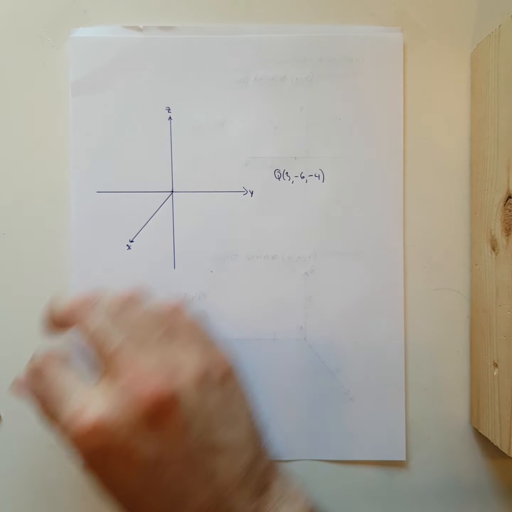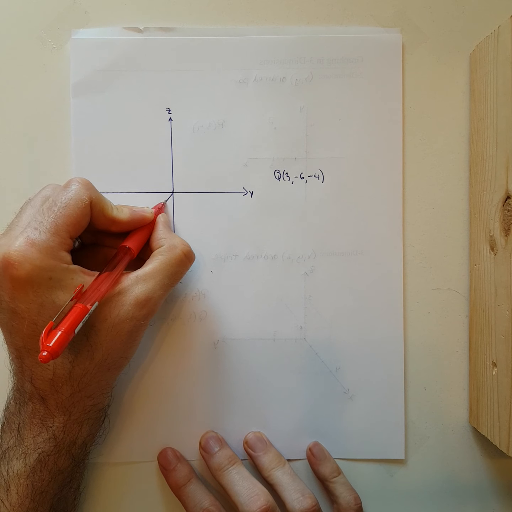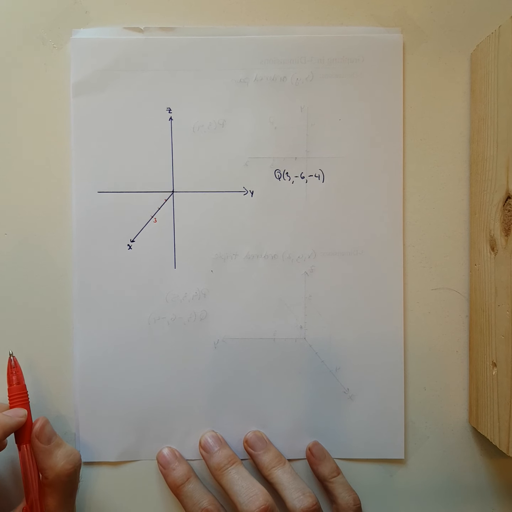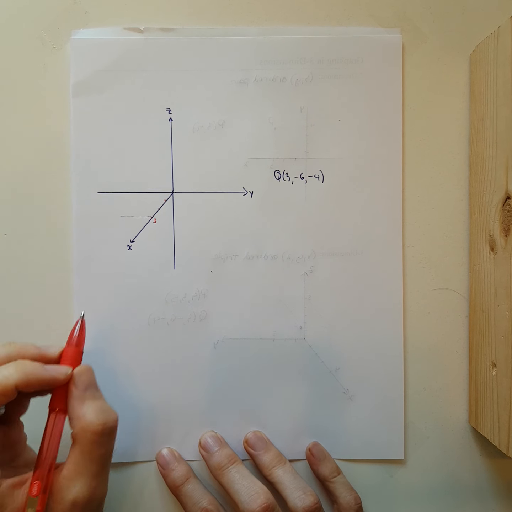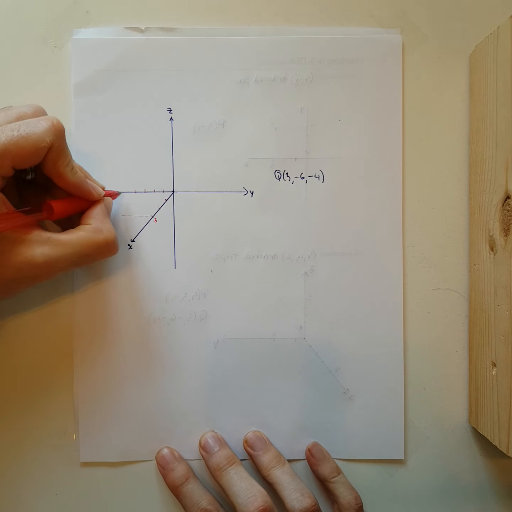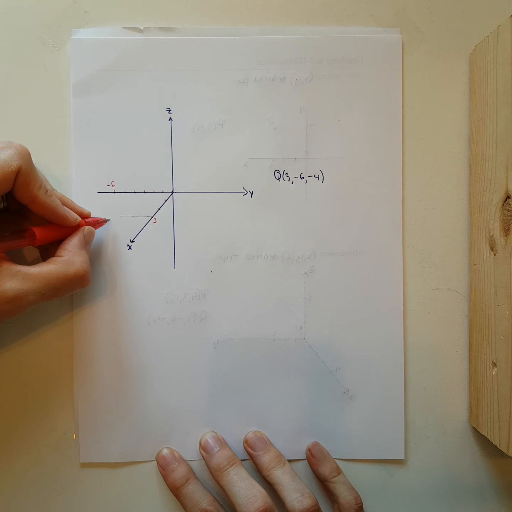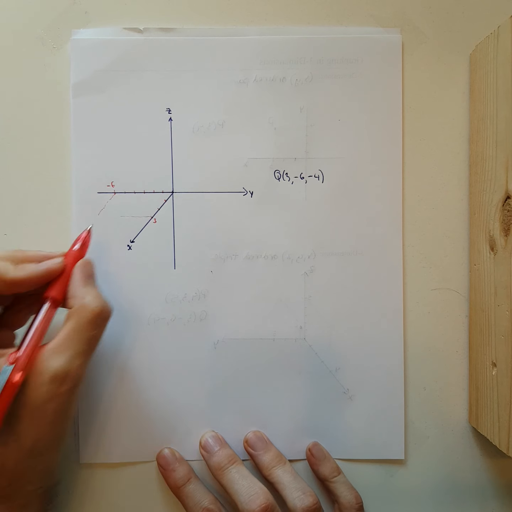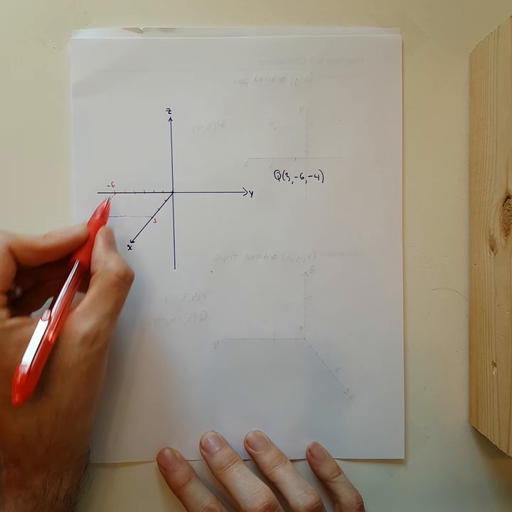Now, with so many blue lines here already, I'm going to switch over to red and say, well, we're going to do the same thing. I need to come out 3 spaces. 1, 2, 3. There is out 3. I need to move to the left 6. So where is left 6? Someplace over here. So I'm going to count out 1, 2, 3, 4, 5, 6. There is to the left 6. How far is that over? Well, again, I need to draw parallel to this axis here and say, there it is. Okay, there is our left 6.